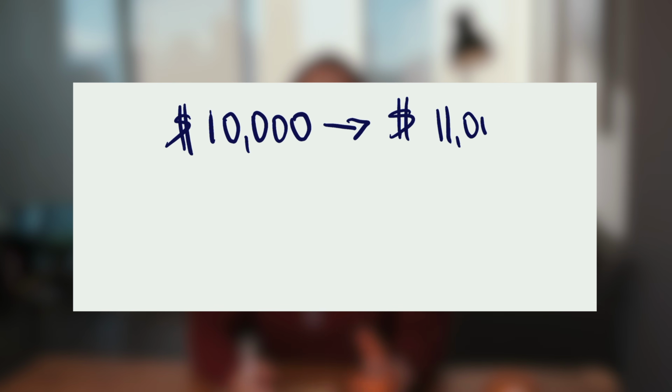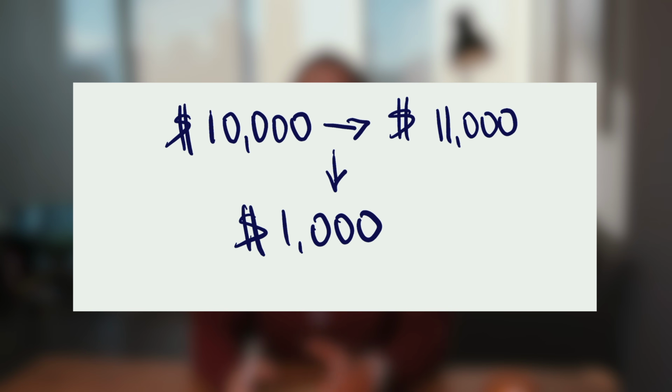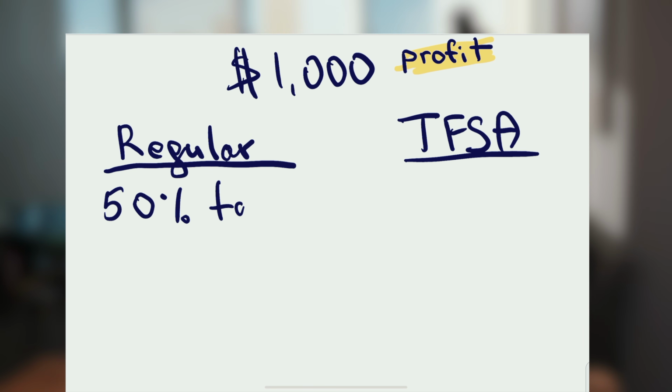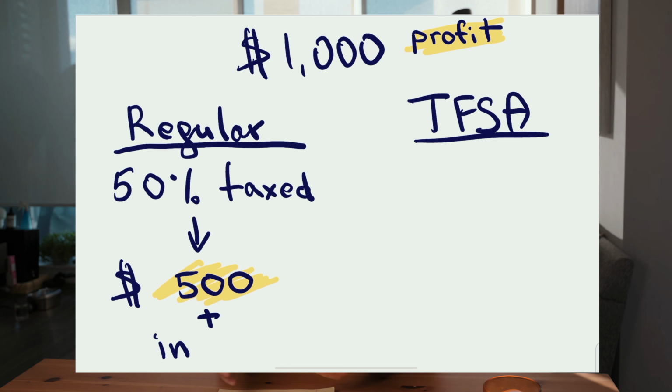So let's say you have $10,000 in your regular investment account and you decide to invest in the stock market, and you go through a very successful year, make some trades, and end up with $11,000 in your account thanks to the stocks going up. Normally, you'd be required to pay capital gains tax on 50% of the $1,000 you have made, or $500. That's how the capital gain tax works. It taxes you on half of that gain. $500 is then added to your total personal income in that year and is taxed according to your tax bracket.